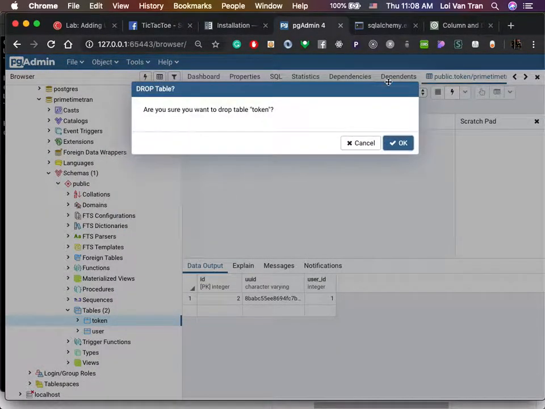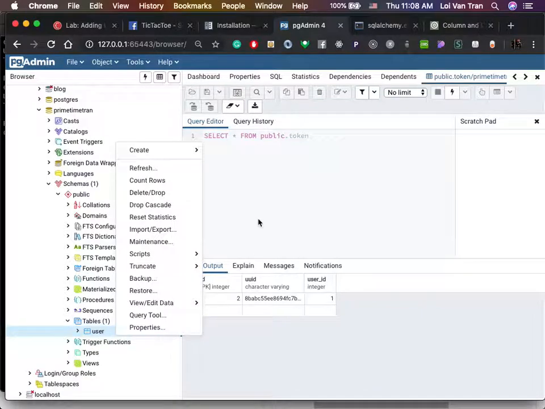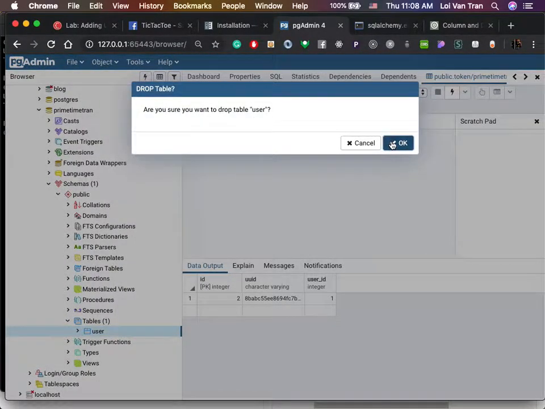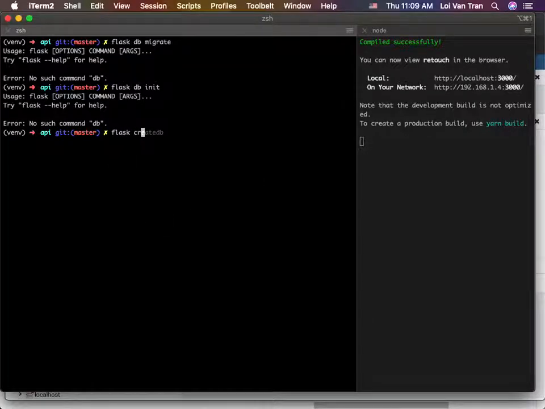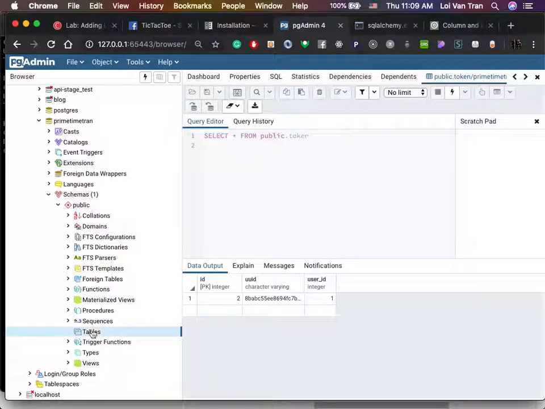Do Flask create DB. Okay. So then we're gonna do Flask create DB. Okay, so it created our tables. I hope that worked. Refresh. There you go. Okay, so we got our things.